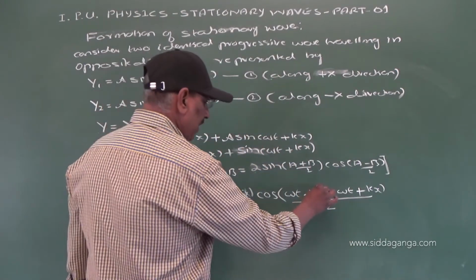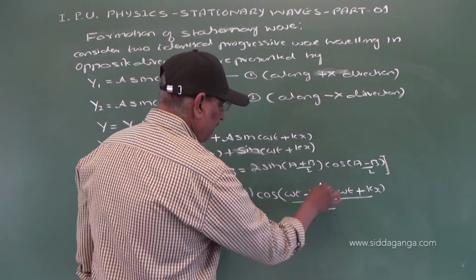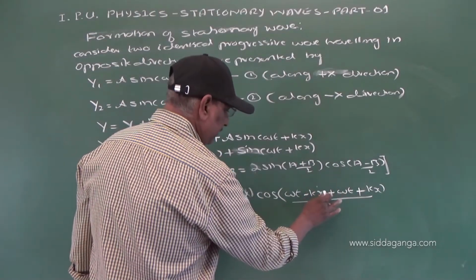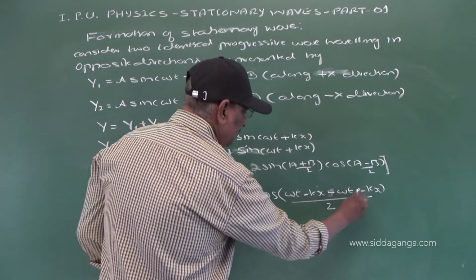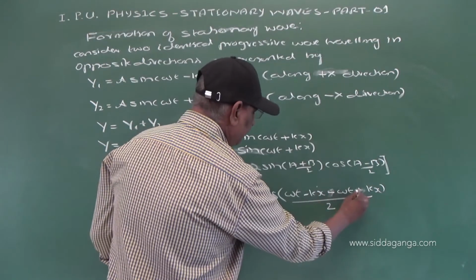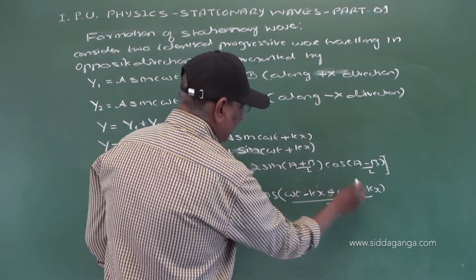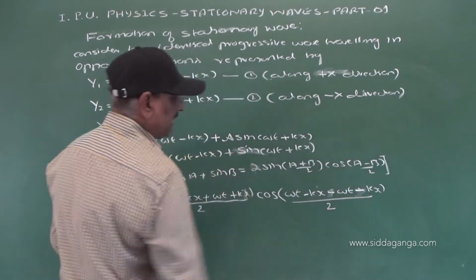Here, minus of this one: minus omega t, and minus into plus, this is minus kx.